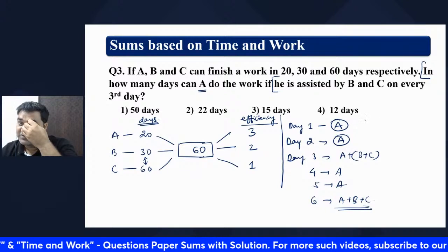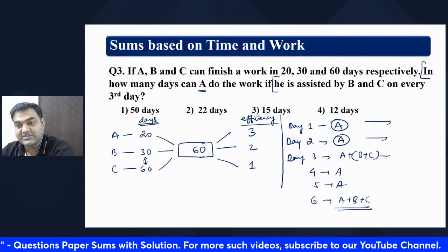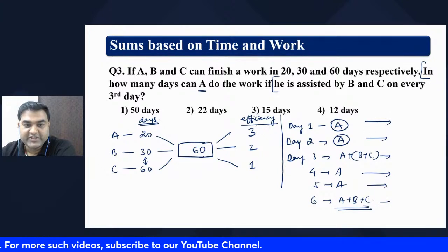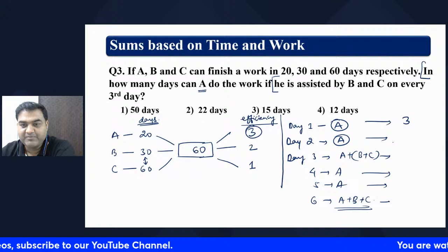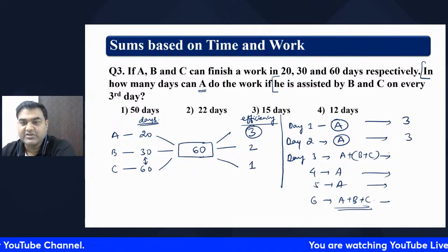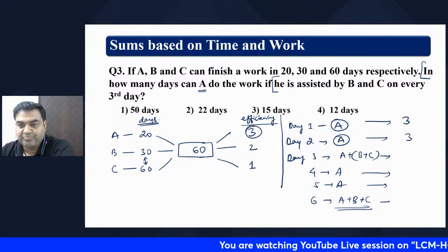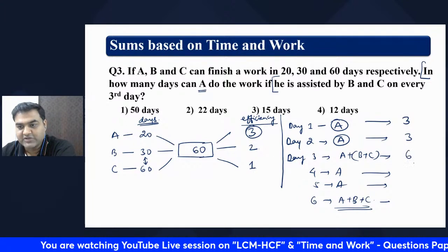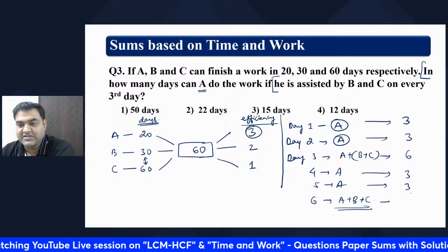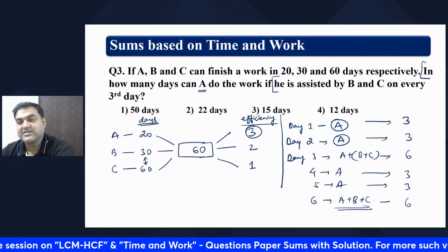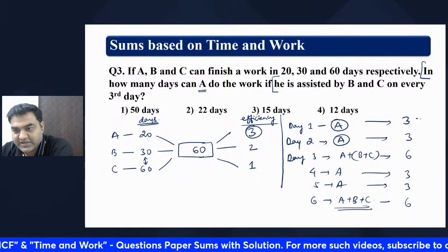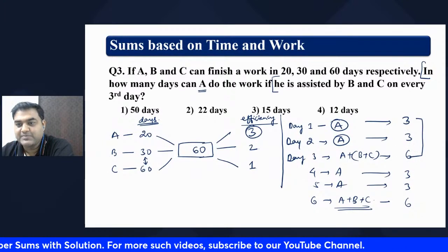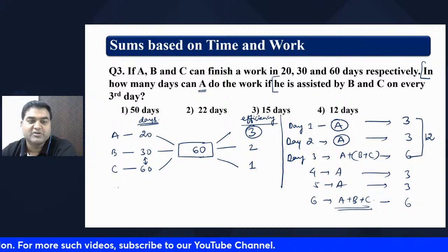Okay, so how much work will we finish on day 1? Let's write and see. Only A is working, so 3 units of job will be done. On day 2, another 3 units. On day 3, A plus B plus C, 3 plus 2 plus 1, so 6 units of job can be done. That means every 3 days, 6 plus 3 plus 3, that is 12 units of job is done.